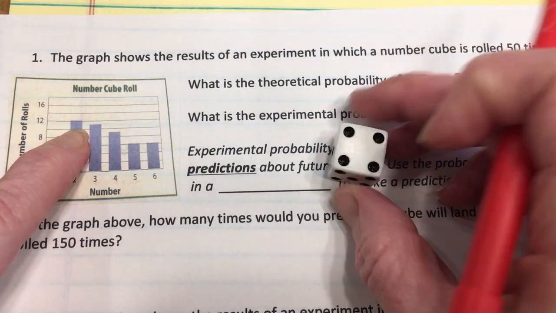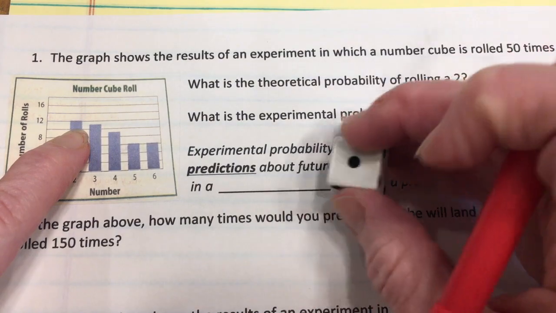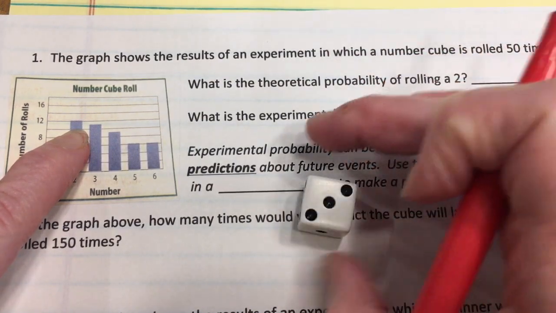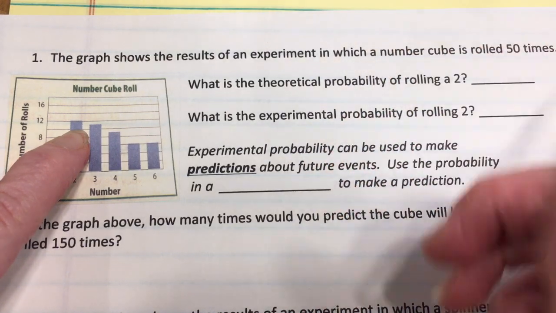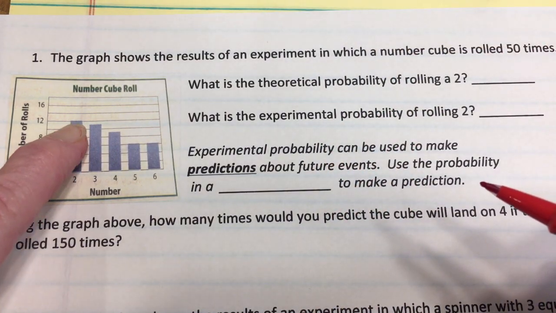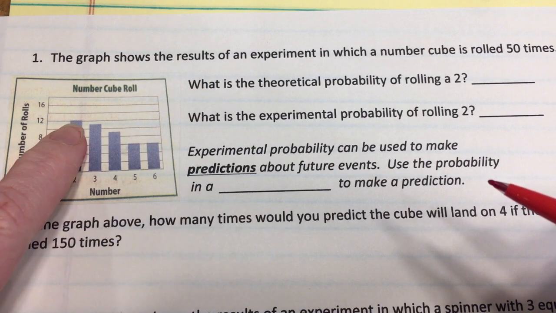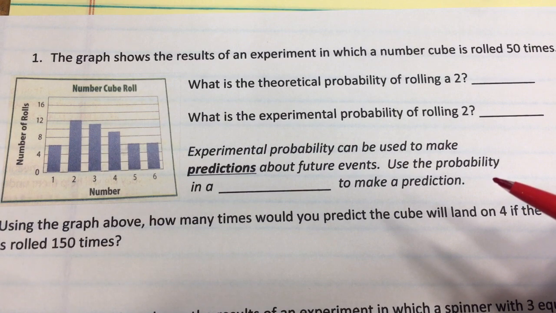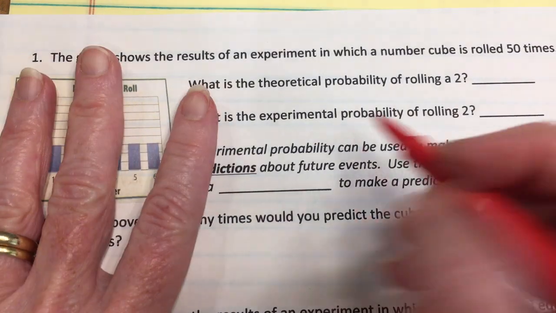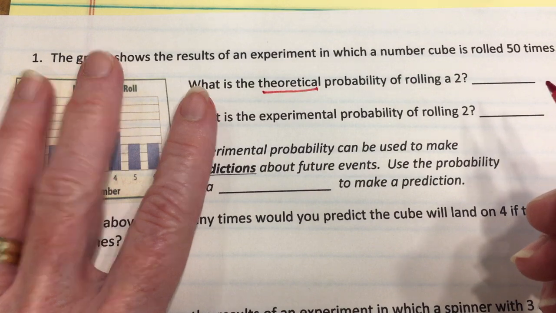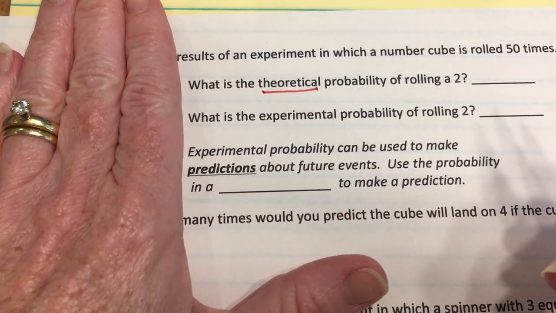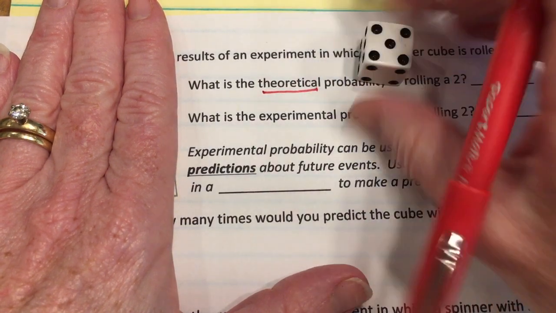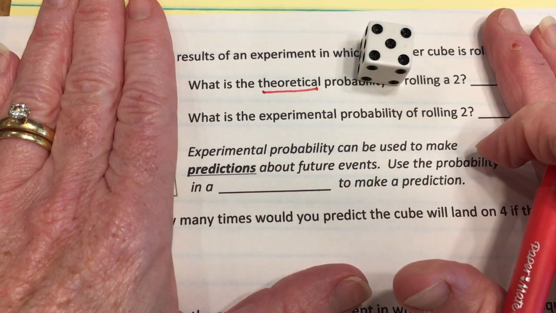Well, in a perfect world, it should be the same for each side. It shouldn't matter how you roll it. It should be the same probability for any number. But when this person rolled it in their experiment, they actually had 2 more often, all right? So there's a difference there. That's what we're talking about, the difference between experimental and theoretical. All right, so we want to find the theoretical probability. When you're looking for theoretical, you're not going to look at the chart. You're not going to look at how many times they're rolled. You're just going to think about the actual die, what should happen in a perfect world.